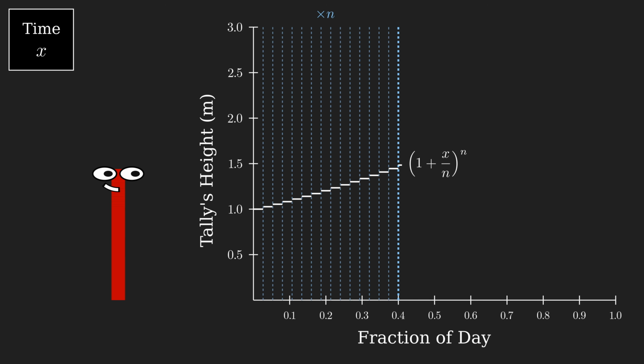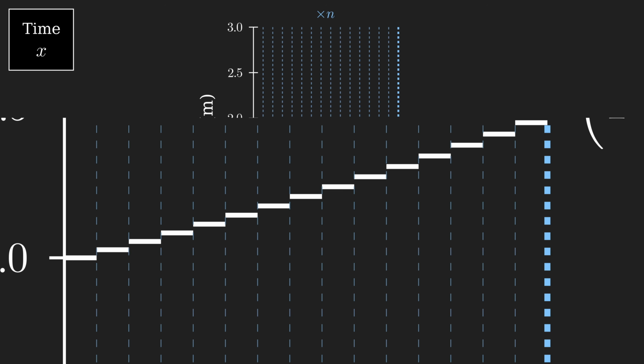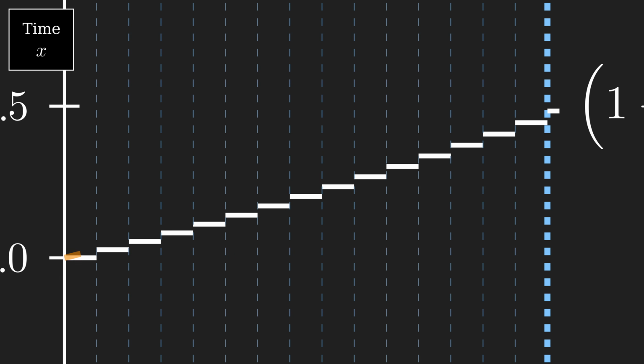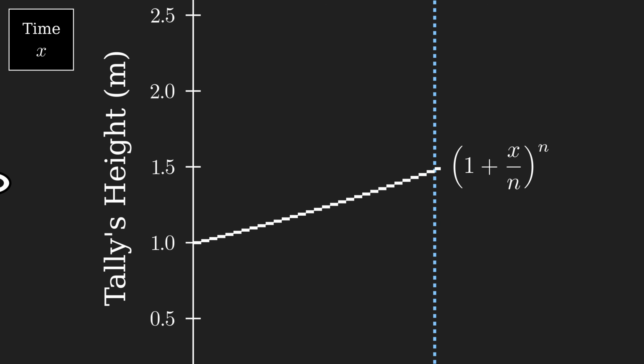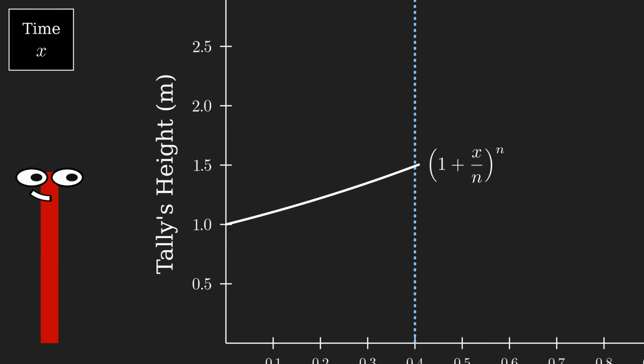However, even if we take n to be enormous, the value (1 plus x/n) to the n is only an estimate of her height at time x, because there is still unseen mass growing between the times when we calculate her height, whose growth isn't accounted for during that period. To fix the problem, we would need to be breaking the day up into infinitely many intervals. But of course, that doesn't make too much sense. Instead, we can see what happens to the estimate as n approaches infinity. We'd expect the quantity (1 plus x/n) to the n to be a better and better approximation of her true height. So her height at time x is the limit as n goes to infinity of (1 plus x/n) to the n.